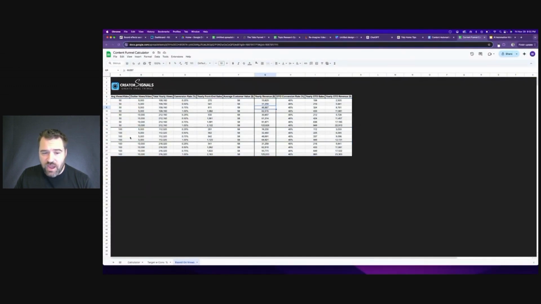And if your channel averages about 100 views per video and your bigger outlier videos get about 10,000 views, if you use that same 0.75% conversion rate, now you're looking at about $94,000. So this just gives you an idea of where you can shake out with a funnel like this, looking at it a couple different ways.